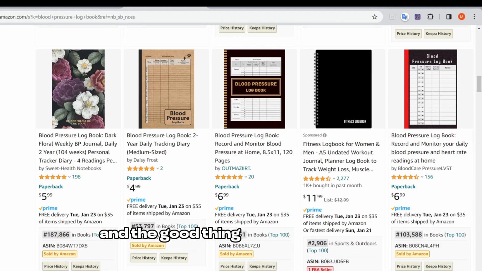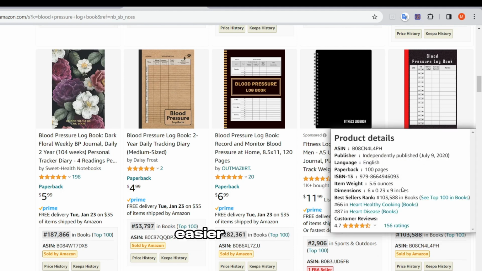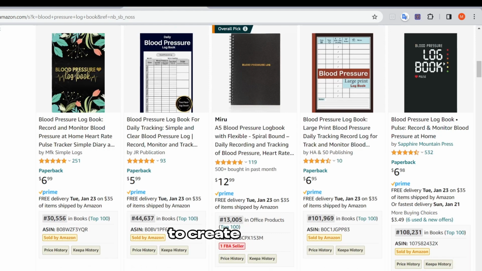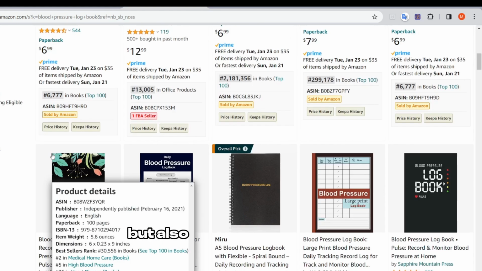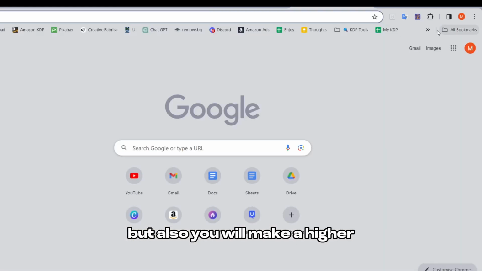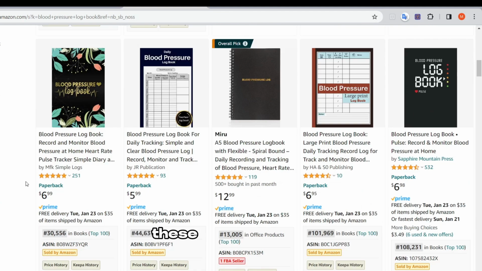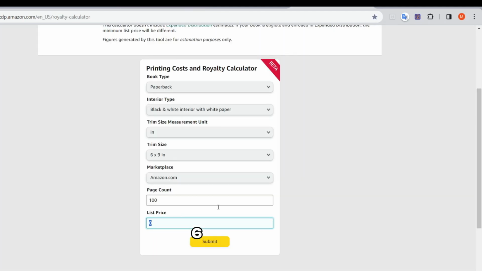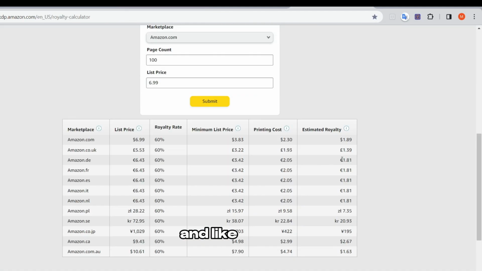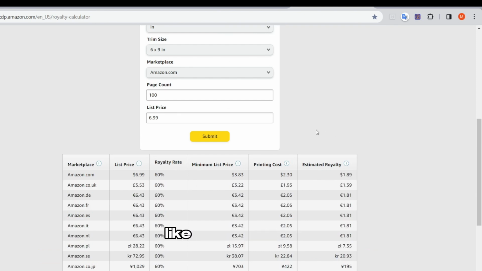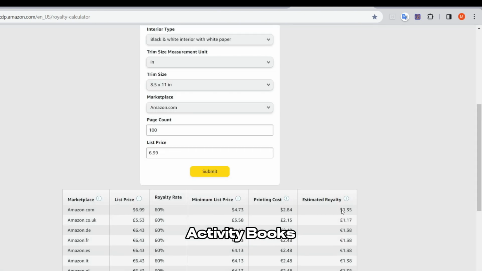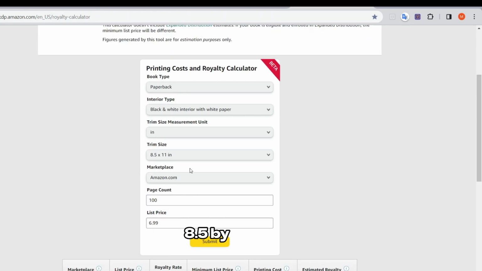And the good thing about low content books is that it's not just easier and faster to create, but also you will make a higher profit margin from these books. Why? Because of the dimensions. These books tend to be 6 by 9 inches, unlike medium content books like coloring books and activity books, whose dimensions usually are 8.5 by 11 inches.